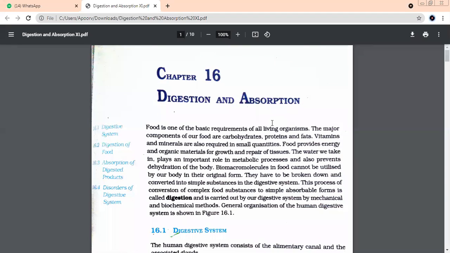Buccal cavity. Okay, let's read systematically. We are talking about the buccal cavity. The other name of buccal cavity is oral cavity. Whenever I say oral cavity, we talk about the space which is there after your mouth. Now there are two very important things in this cavity. One is the teeth, and what is the second one? Tongue.